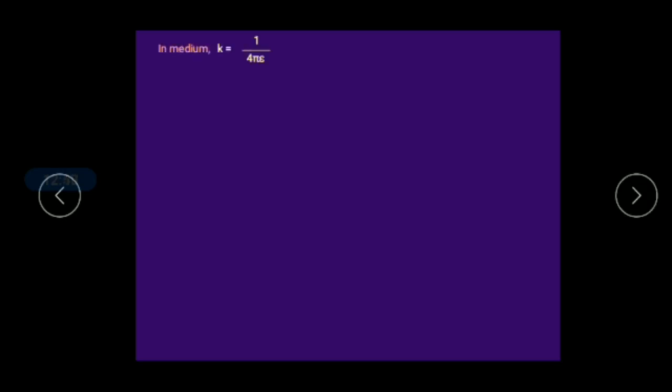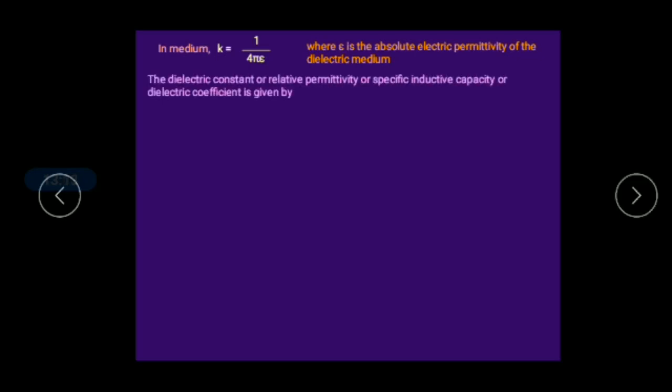The same thing I already told you for a medium. So we can write the proportionality constant k equal to 1 by 4 pi epsilon. In vacuum we write epsilon naught, but here it is epsilon, right? That epsilon is the permittivity of the medium, right?